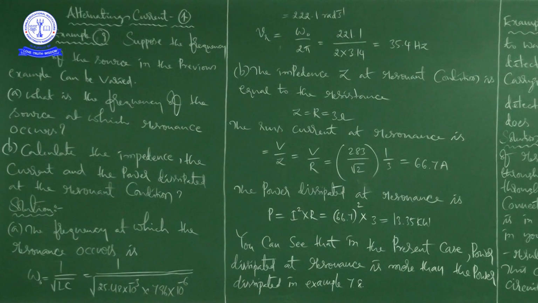With that information, look at this problem, example 9.